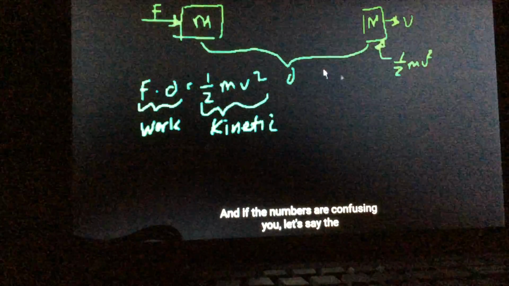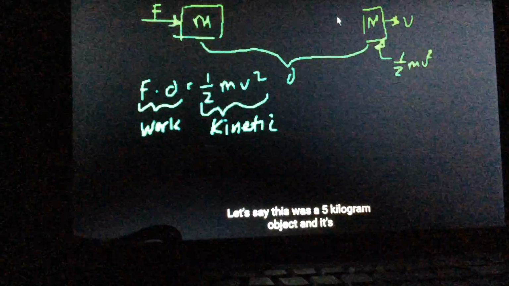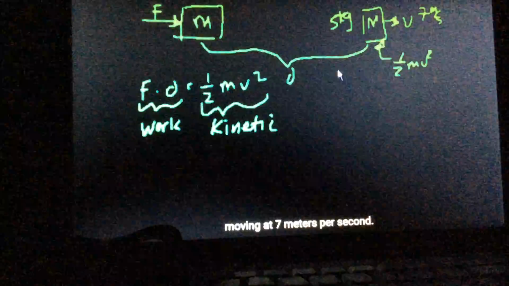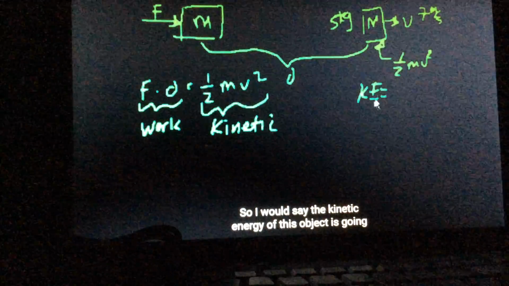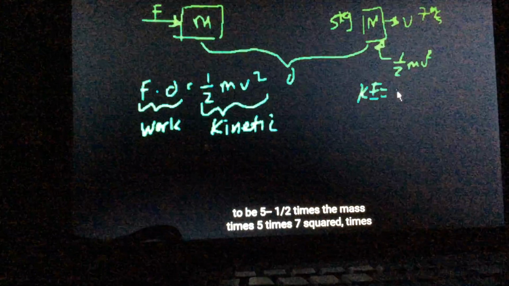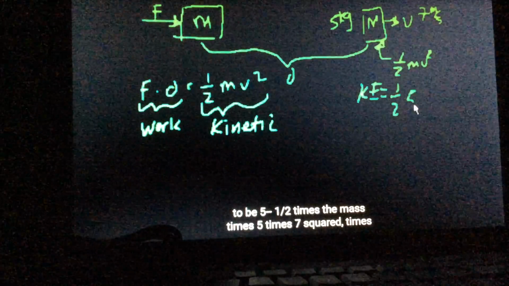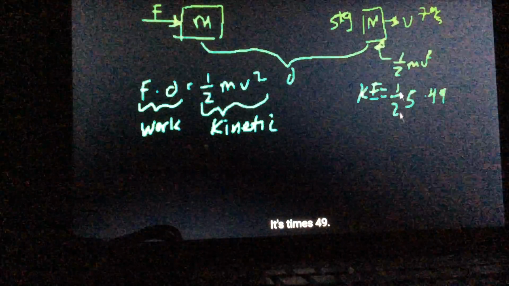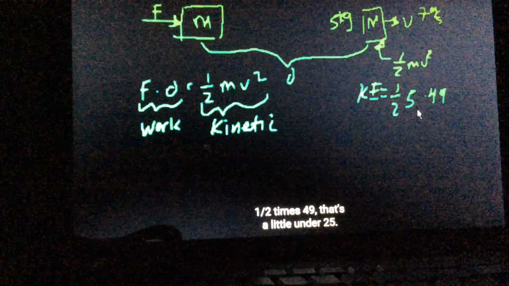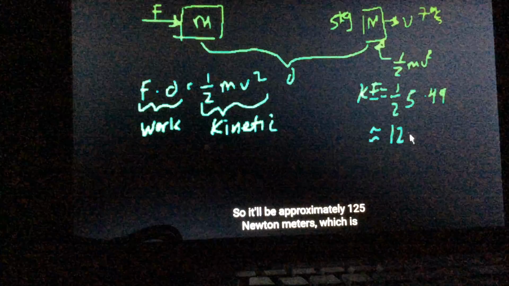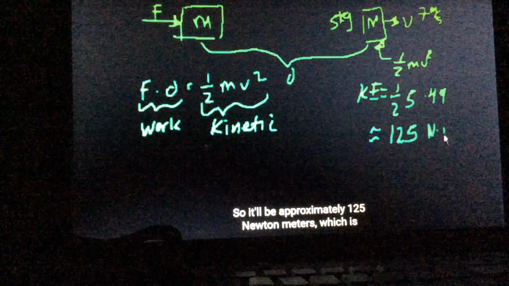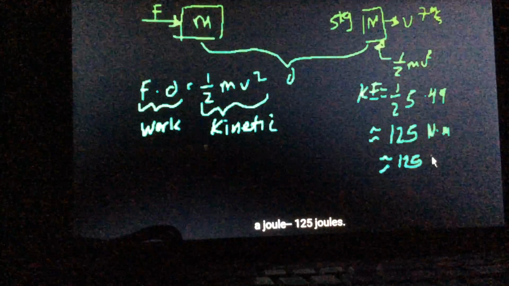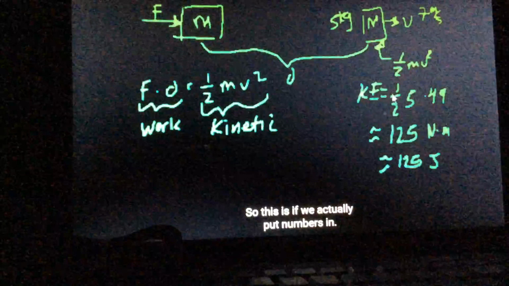And if the numbers are confusing you, let's say this was a 5 kilogram object and it's moving at 7 meters per second. So I would say the kinetic energy of this object is going to be 1/2 times the mass, 5, times velocity squared, 7 squared, 49. So 1/2 times 49, that's a little under 25, so it'll be approximately 125 Newton meters, and a Newton meter is just a joule, so 125 joules. So this is if we actually put numbers in.